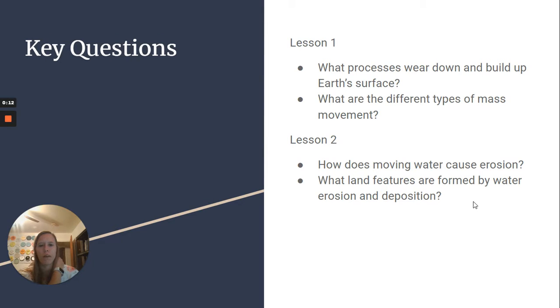So from lesson 1, our key questions: what processes wear down and build up Earth's surface? And what are the different types of mass movement? For lesson 2, how does moving water cause erosion? What land features are formed by water erosion and deposition?